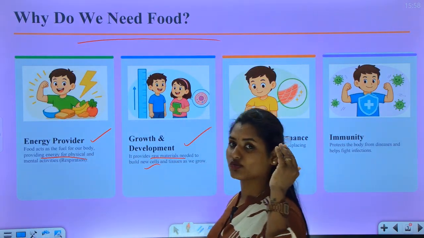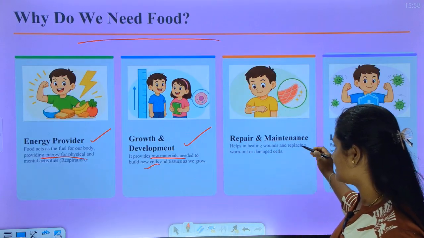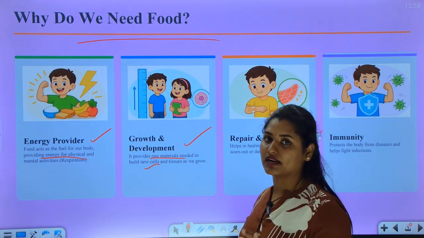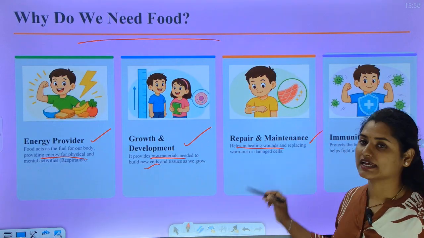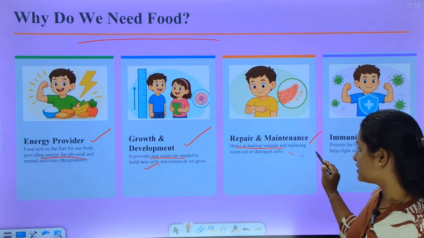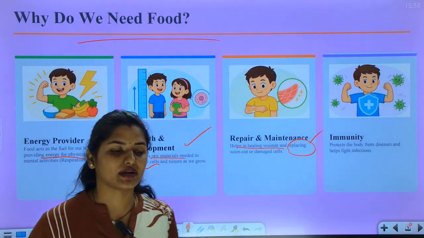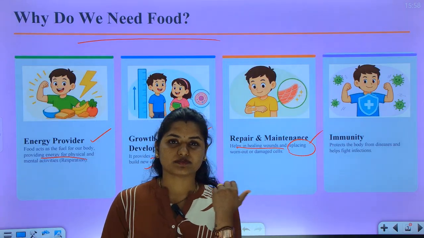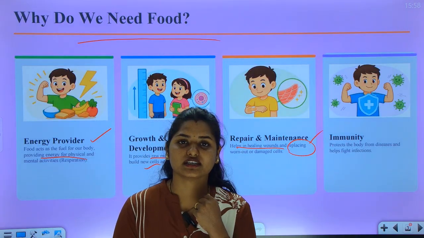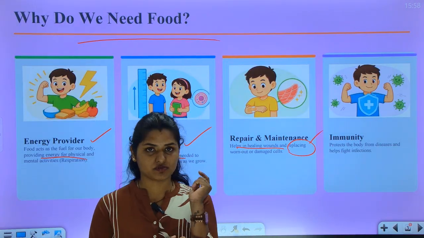The growth will be improved. And next, it also helps in repair and maintenance. It helps in healing wounds and replacing worn out or damaged cells. Whenever you fall down or get hurt, it will heal the worn places.